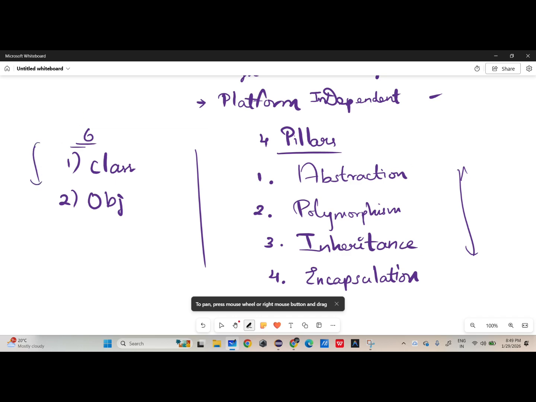If you are a backend developer, or any kind of developer, you should know these six concepts. Many languages have OOPS, for example Python also has OOPS. So if you choose any other language, it will help you. The OOPS concept is very important for all developers, and also for interview purposes. If you are a college student preparing for an interview, this concept is very important. For a developer role, they will ask these questions one day.